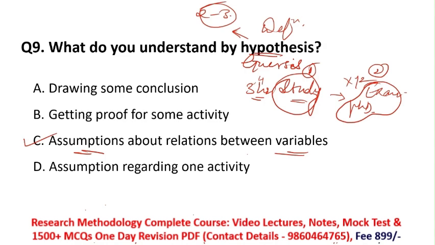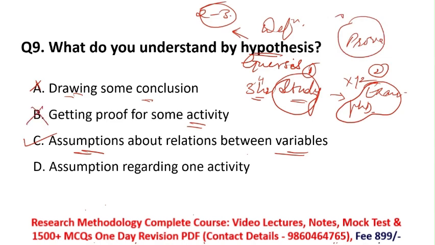Option A is drawing some conclusion. No, you are not concluding something. Here you are just assuming, just guessing. So option A is incorrect. Option B, getting proof for some activity. No, you are not getting proof here. You are not proving any theory. You are just guessing. So option B is incorrect.